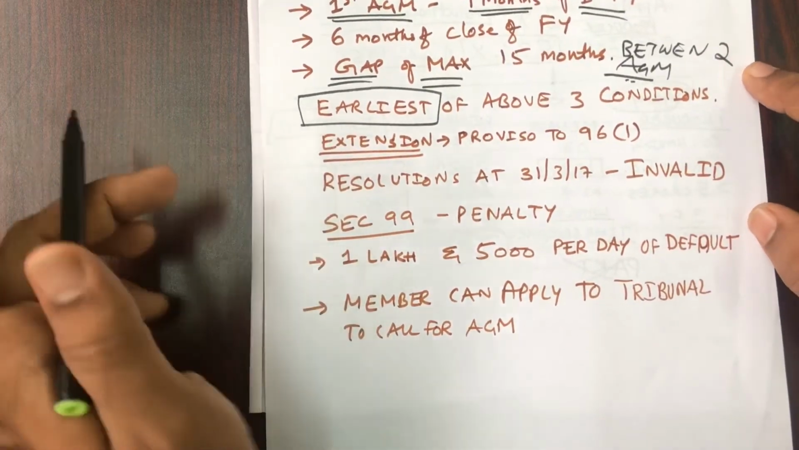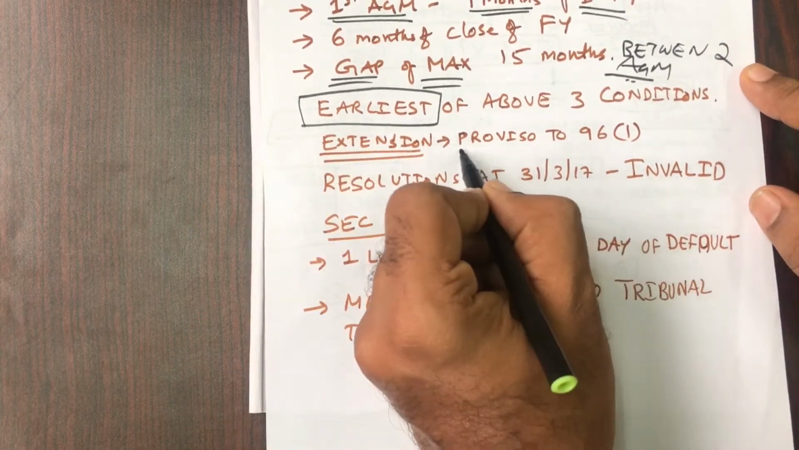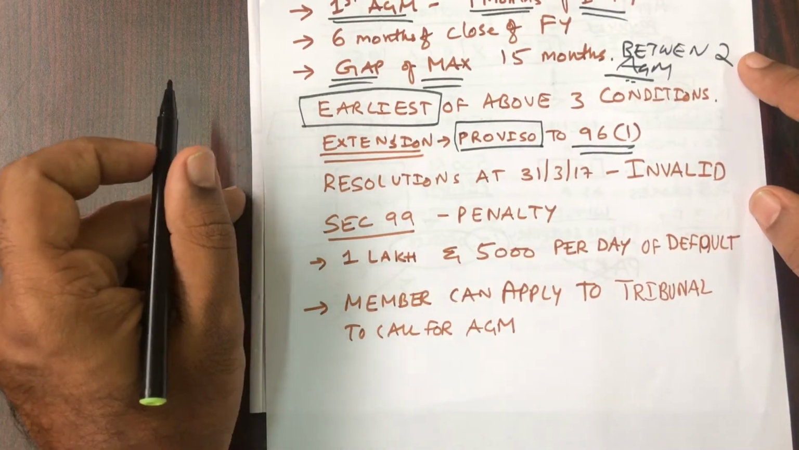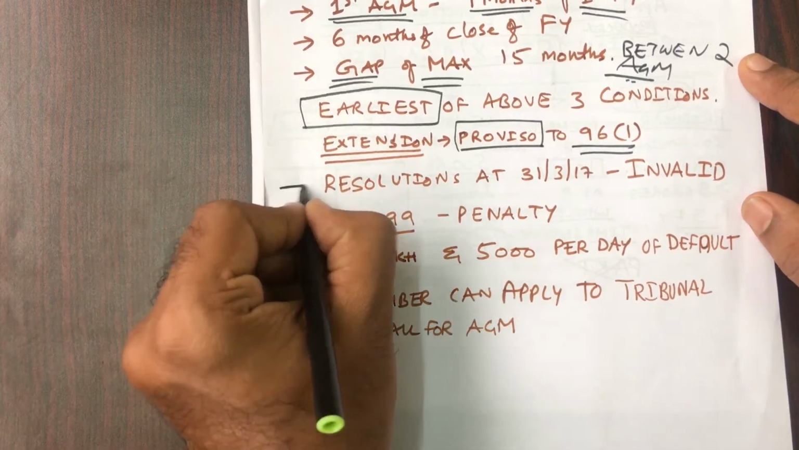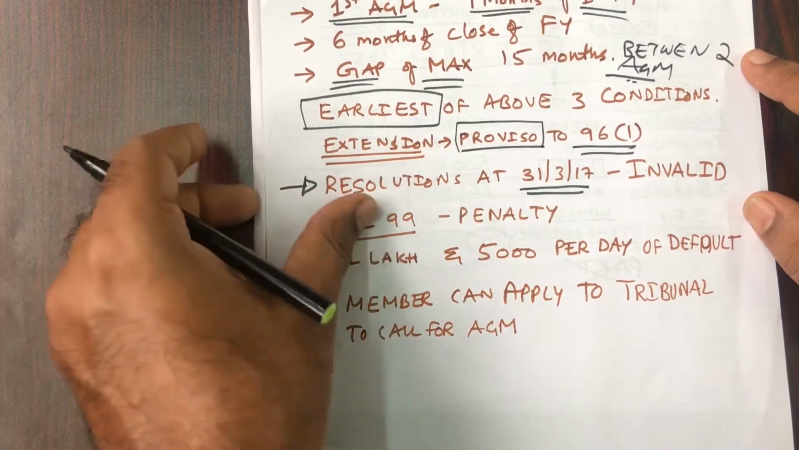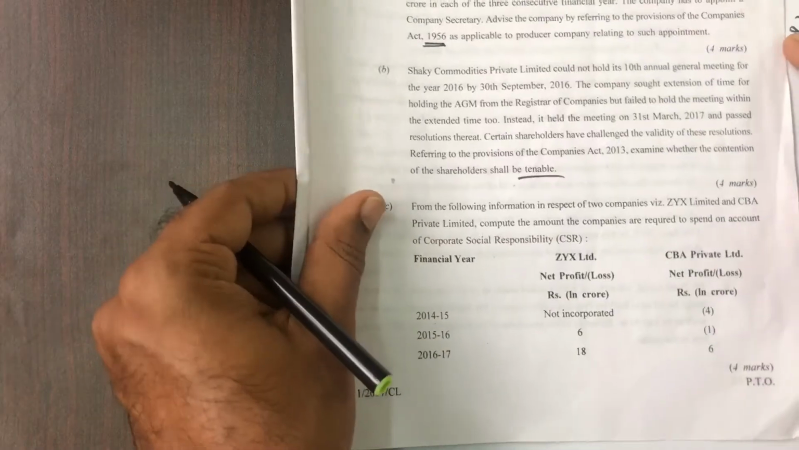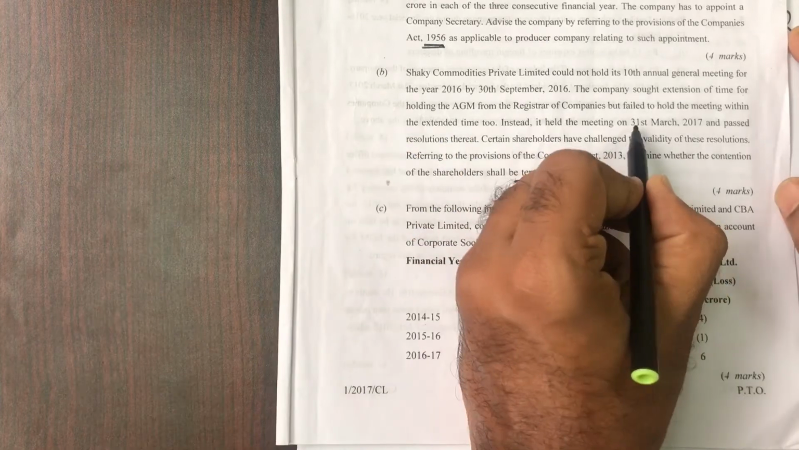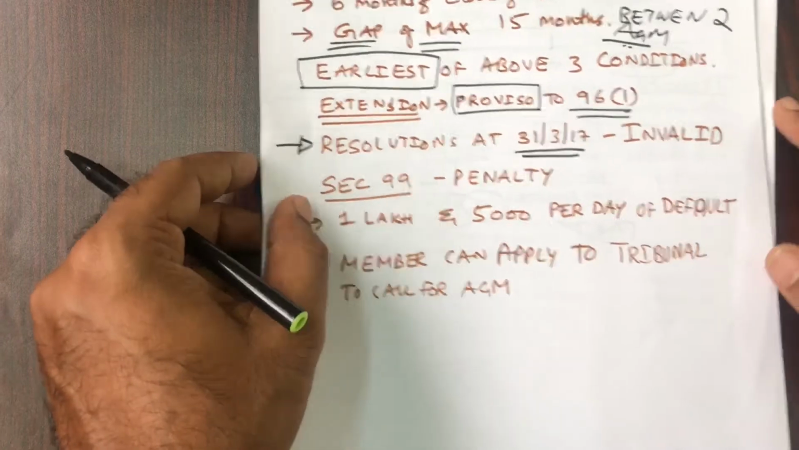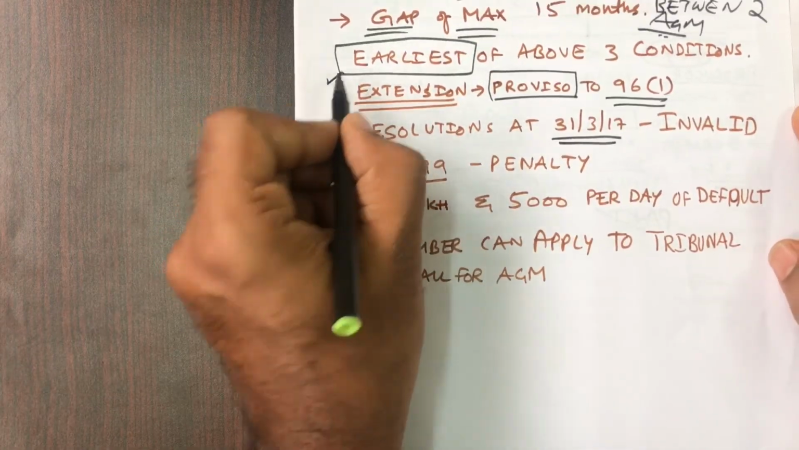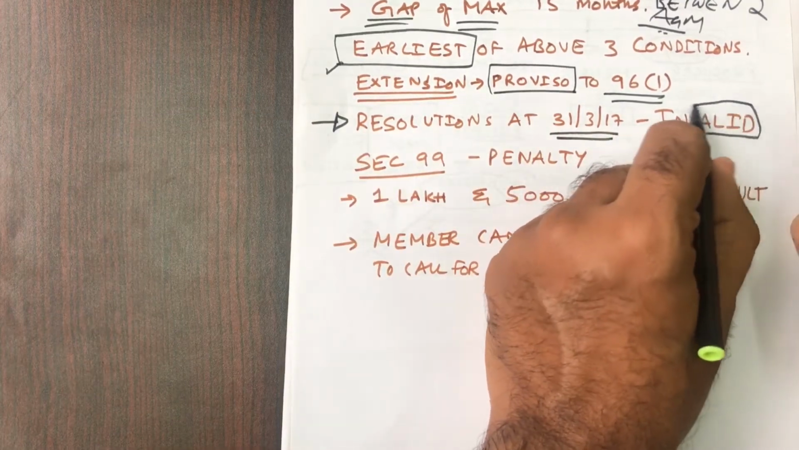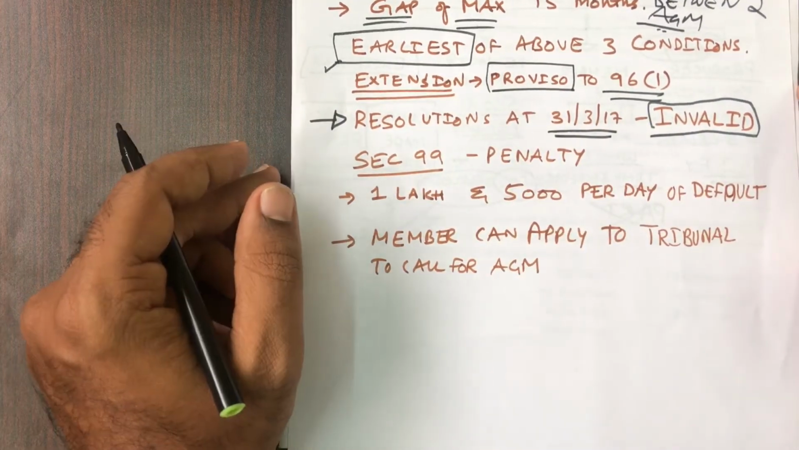Then the extension. The extension is provided in the proviso to section 96 subsection 1. So here in our case, the resolutions were passed on 31st March 2017, according to this particular question. Going by these three conditions which we just studied, we can write in the exam very clearly that it is invalid. So please try to connect the concept to the answer.